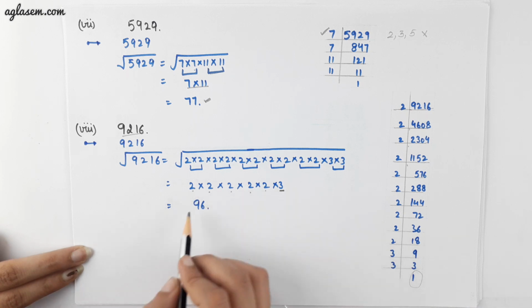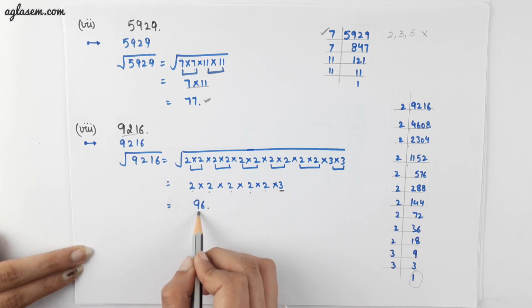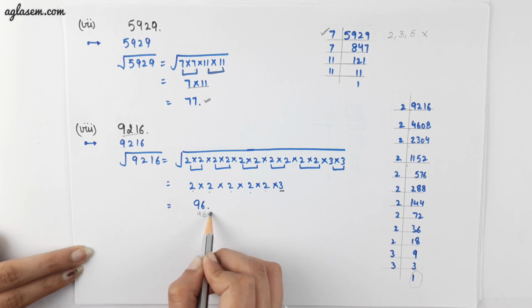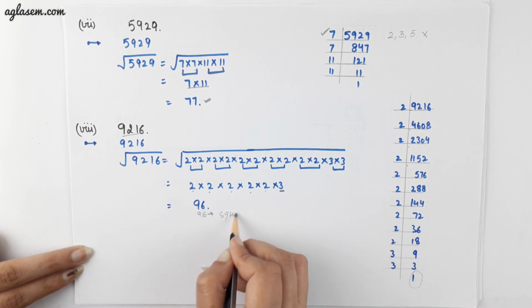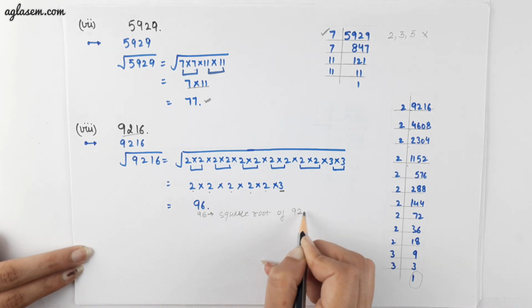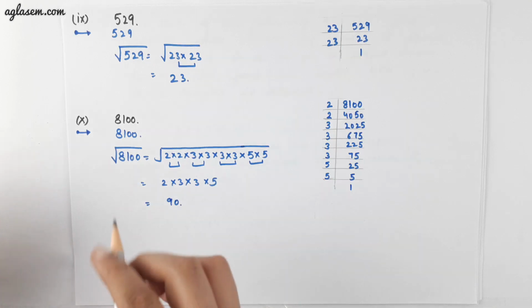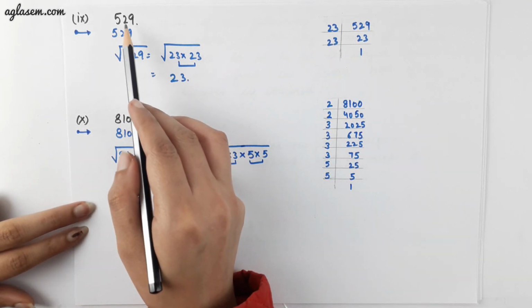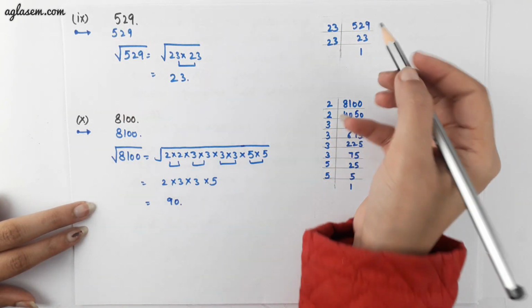Therefore, multiplying the same, we will get the resultant as 96, which means it is the square root of 9216. The next number is 529.